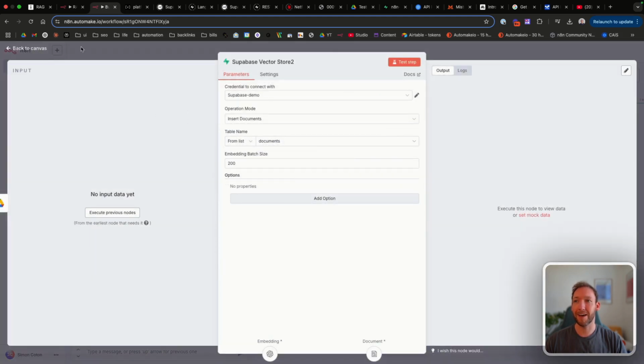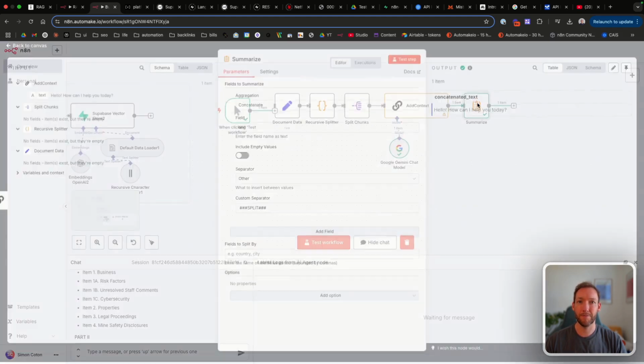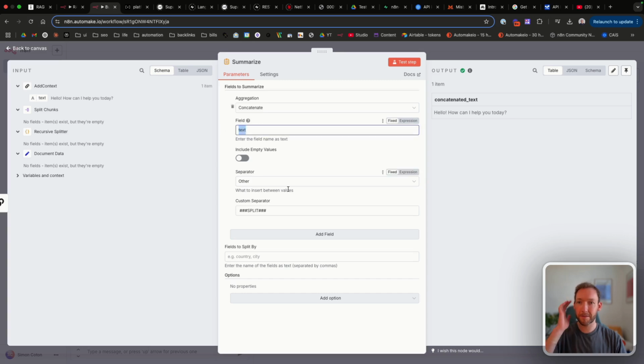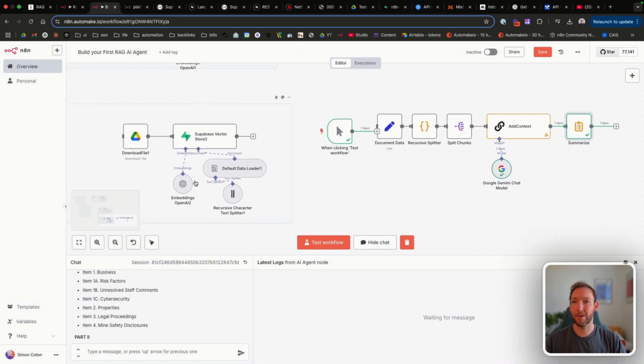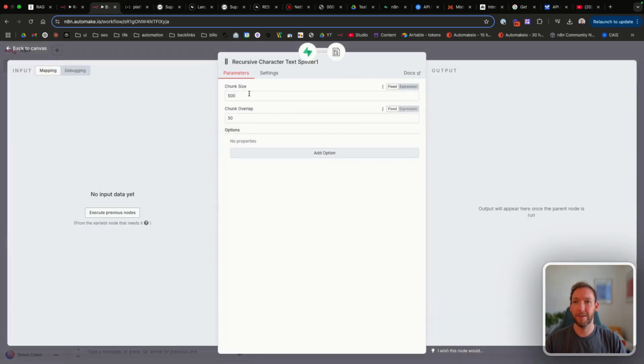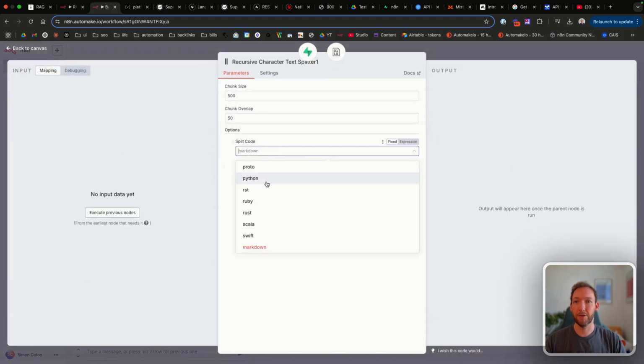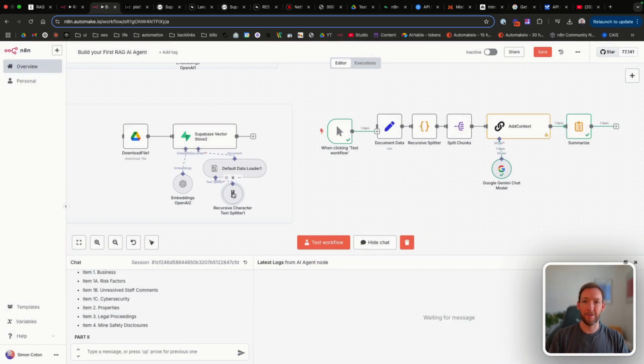It's expecting a text input field, and that's why we call it text. We also pass in a separator because what we can do now on our second version of this is we will split the code. Instead of using a recursive character text splitter, which we're already doing in the previous stage to initially split the document, we're going to delete this.